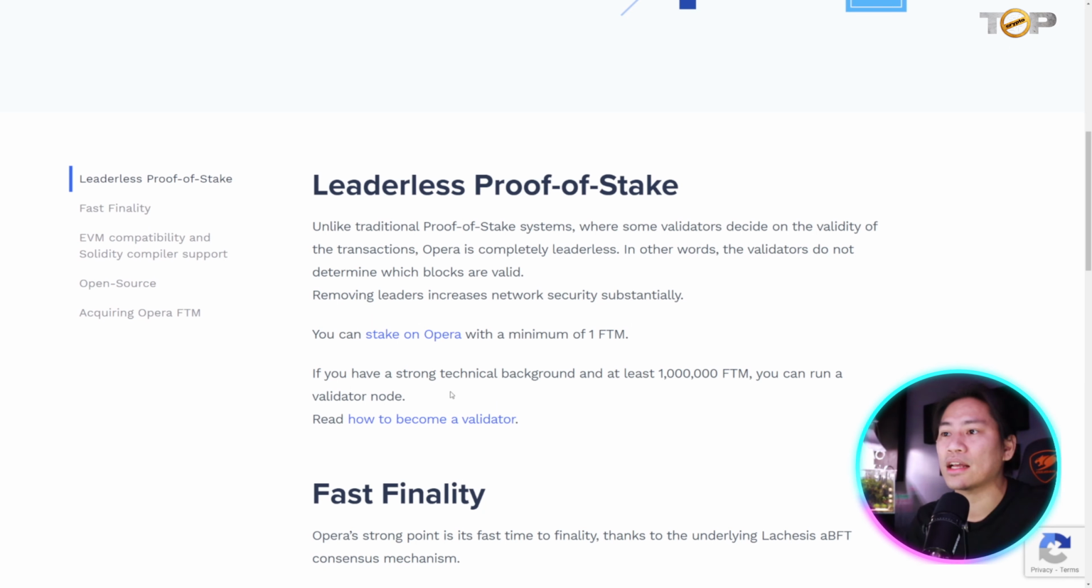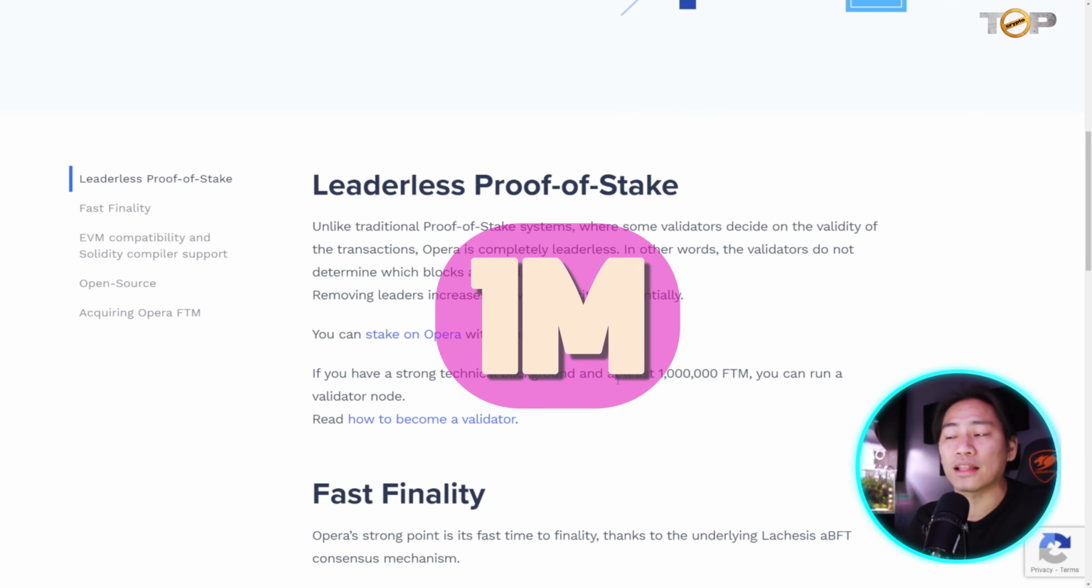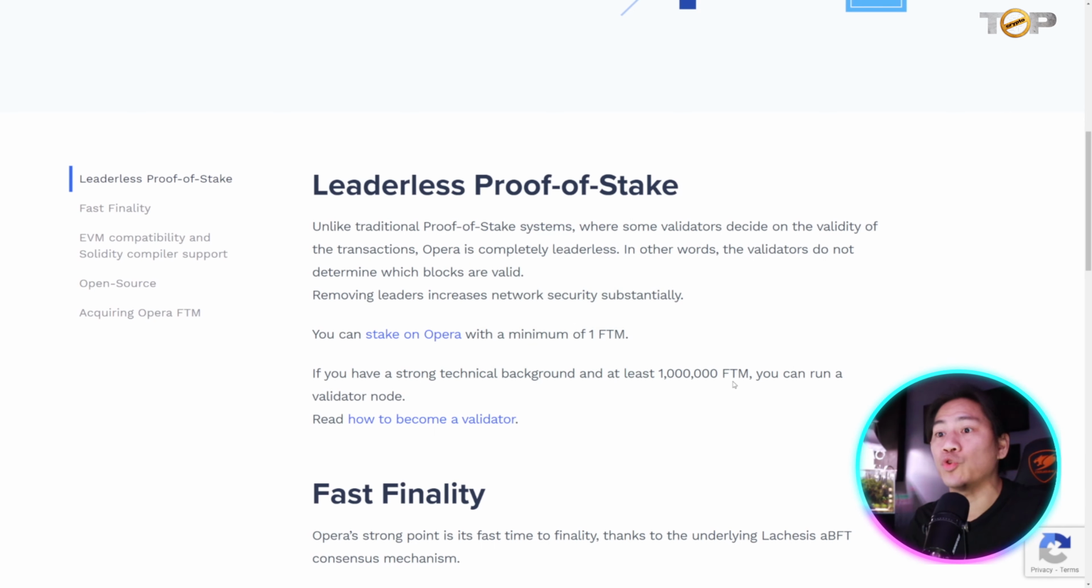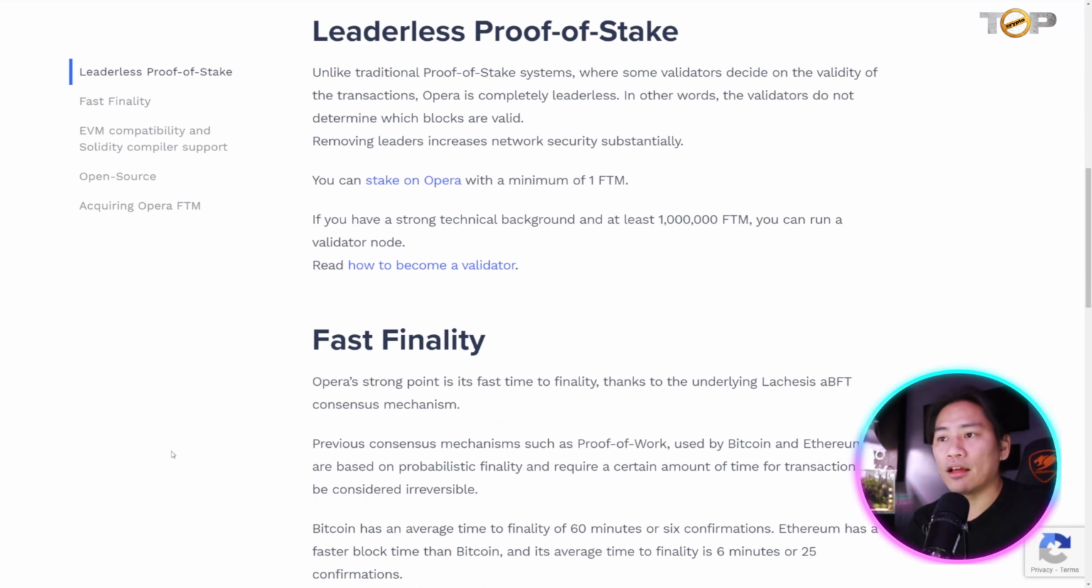So you can stake on Opera with a minimum of 1 FTM, and if you have a strong technical background, if you're like a computer science or a computer engineering information technology graduate and you have at least 1 million FTM, you can run a validator node, and here is the link on how you can become a validator.